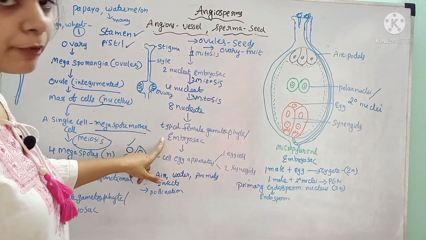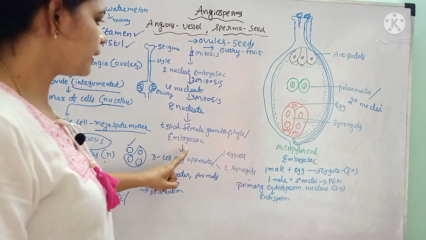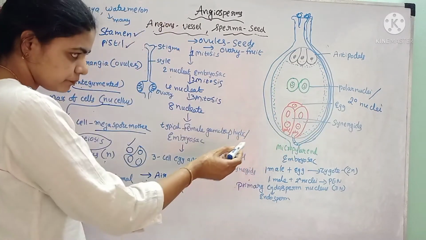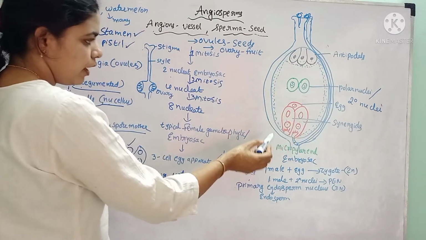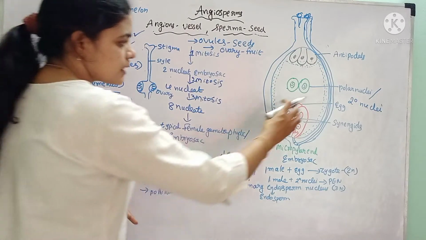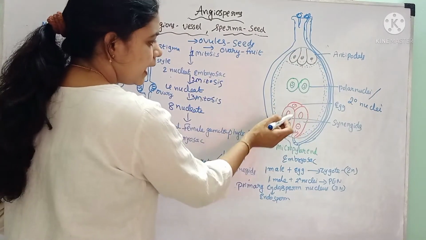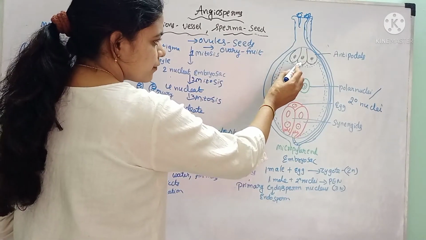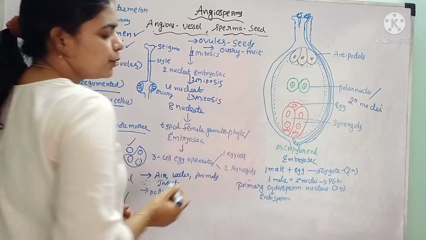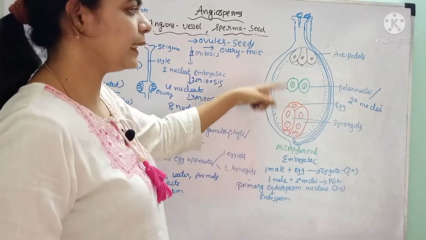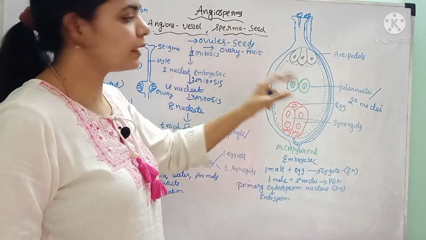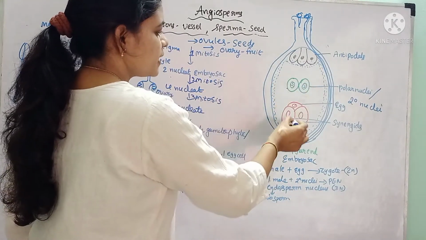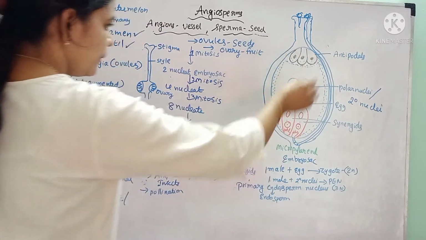The typical female gametophyte, or embryo sac, consists of how many nuclei? 8 nuclei are present. Of these 8 nuclei, 3 form the egg apparatus. This is the egg apparatus. It consists of 1 egg and 2 synergids. 3 antipodals are present, and 2 polar nuclei are present. These 2 polar nuclei later fuse together and form the secondary nucleus. So totally how many nuclei? 1, 2, 3, 4, 5, 6, 7, 8 nuclei are present in the embryo sac.